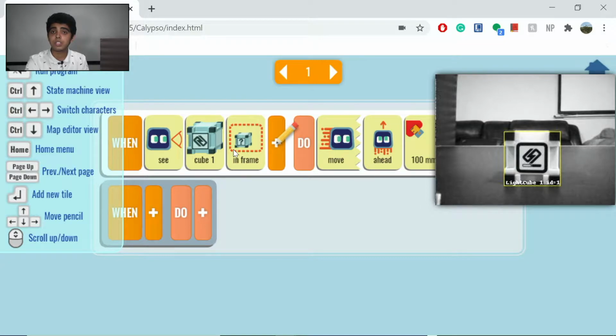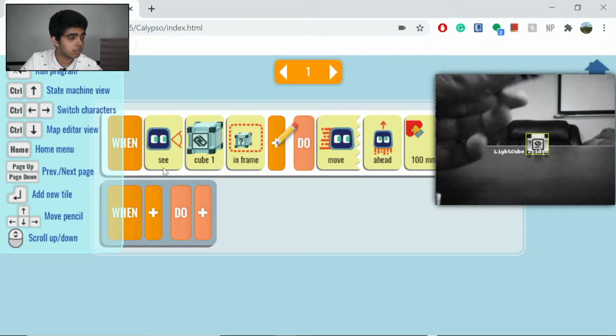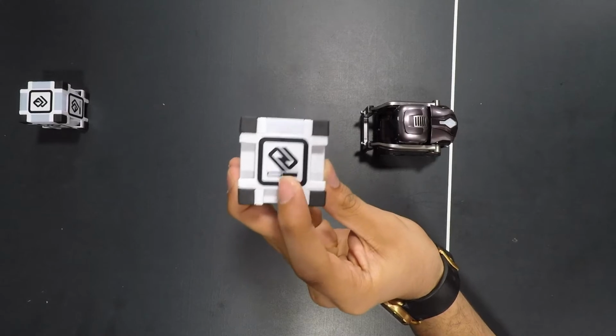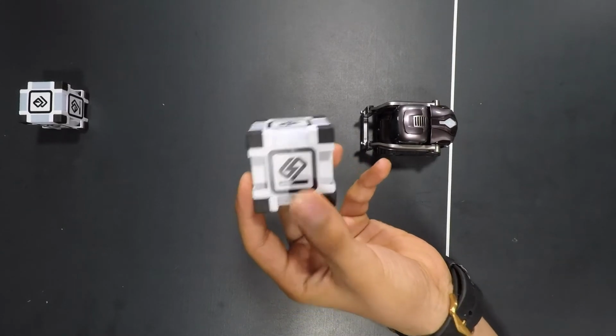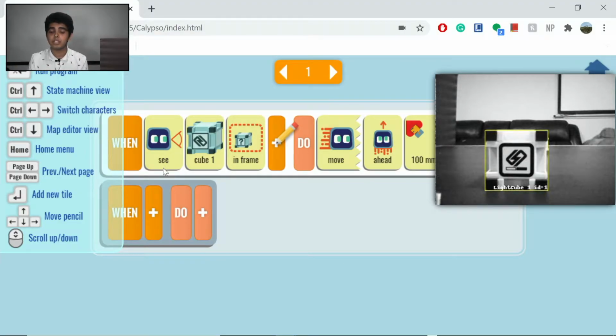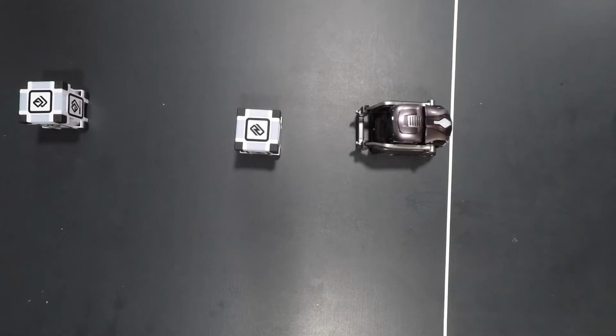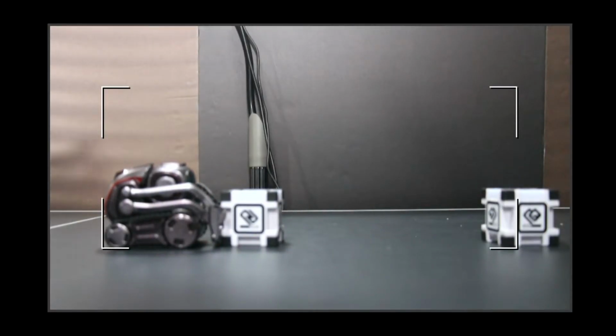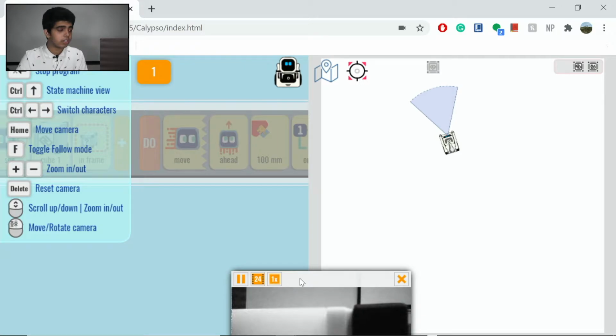Now that we've covered the do section of Cosmo's capabilities, let's look at the when section. So I've written a basic line of code where when see cube 1 in frame, then it goes to the do section and does that. So I wrote when Cosmo sees cube 1, and each cube is unique in its own way. As you can see here, cube 1 has this unique characteristic and drawing on it. So when Cosmo sees that cube in the frame, it will go and do the function that I told it to do. Let's test it out. As you can see here, Cosmo moved forward 100 millimeters when it saw cube 1.